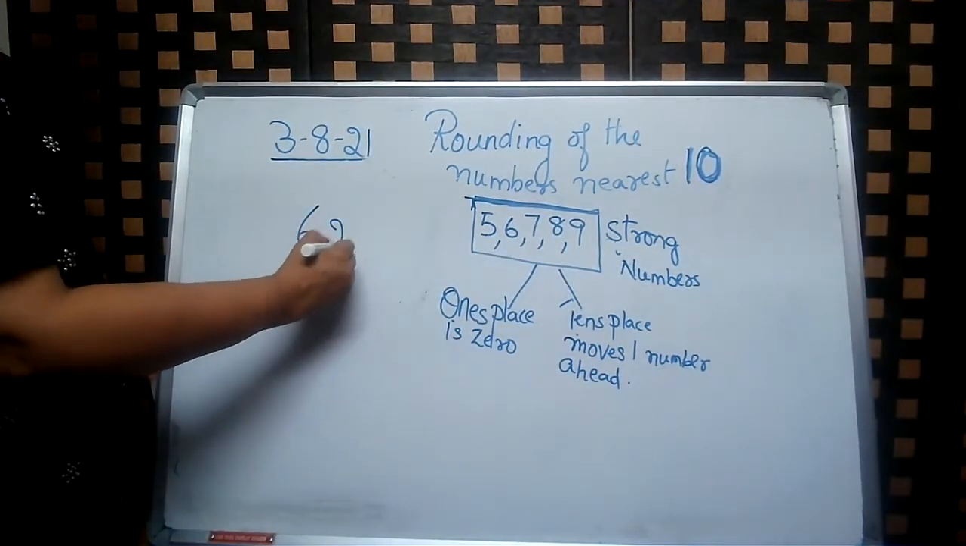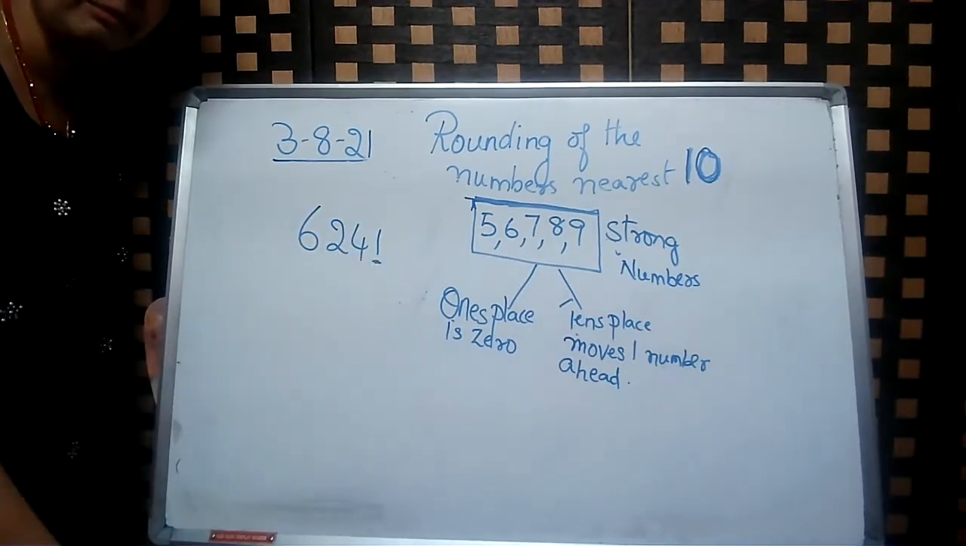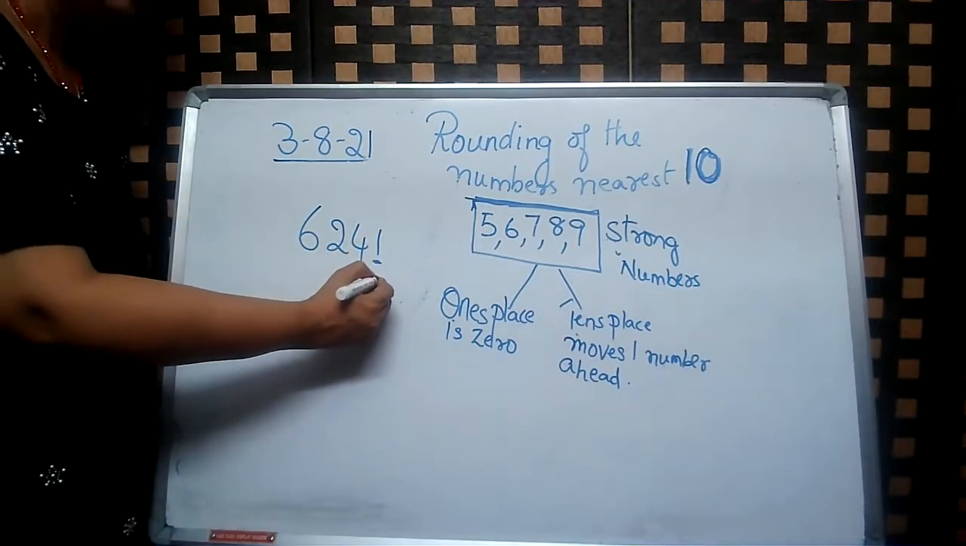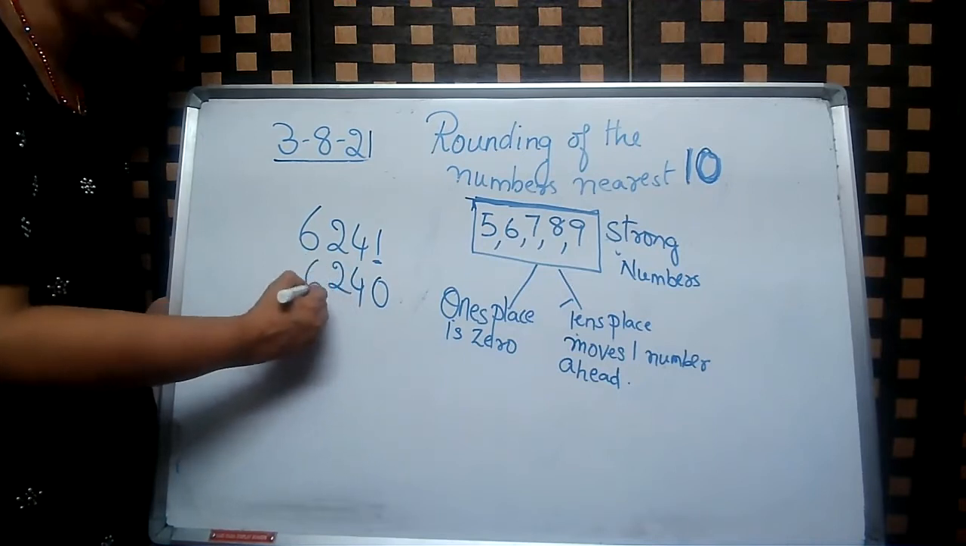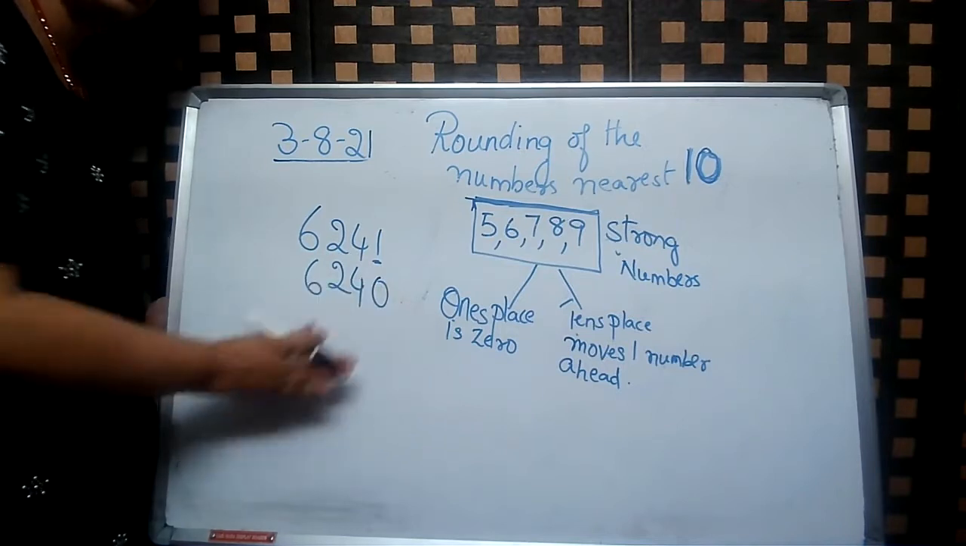6, 2, 4, 1. Is it a strong number or a weak number, children? It is a weak number. So 0, 4, 2, 6. See, everything is the same. Because it is a weak number, nothing will change.